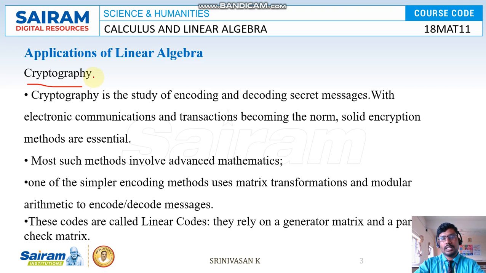It is based on linear algebra. Okay, so if you know cryptography, we can easily identify that secret message. So in electronic communication and translation, it will be helpful for solving that secret message, or finding the type of solutions. Okay. And that's one application.